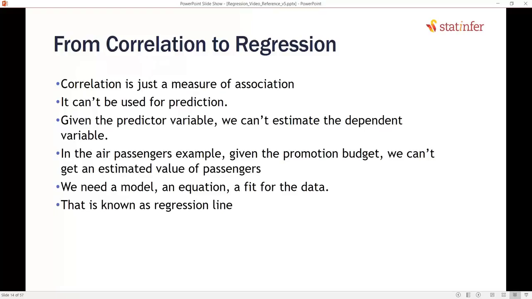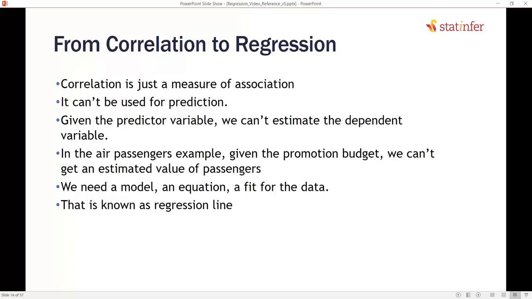Now, correlation is just a measure of association. It can't be used for prediction. Given two variables x and y, correlation can tell us to what extent they are associated, to what extent they are correlated with each other. But correlation can't tell, given one variable, what is the estimated value of the other variable. In our passenger example, given the promotional budget, we can't simply get an estimate of the number of passengers.